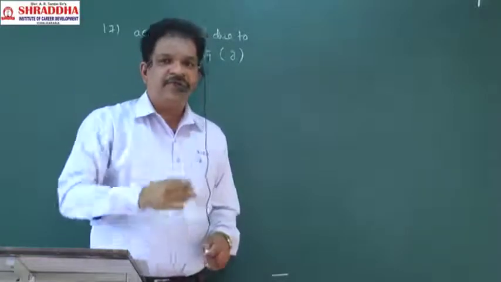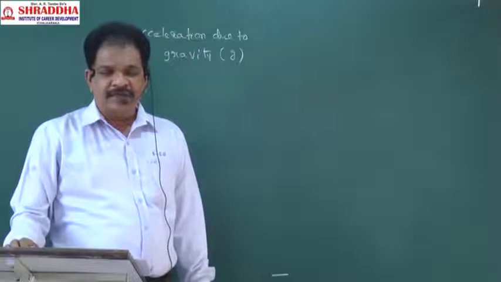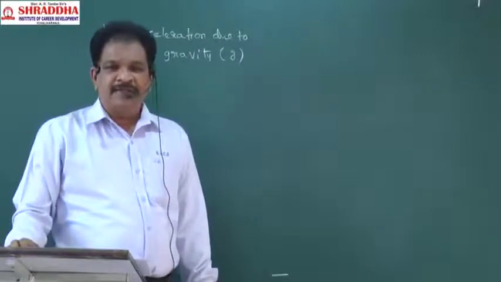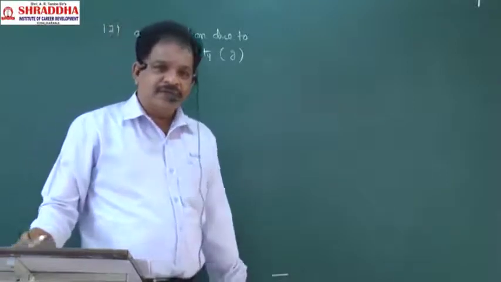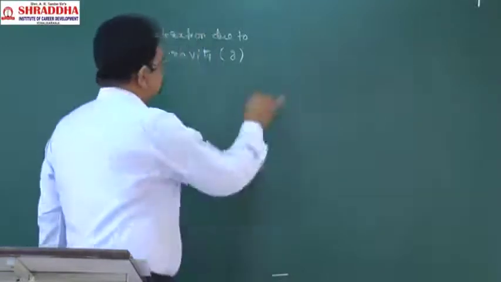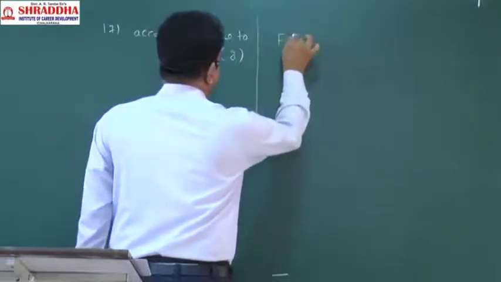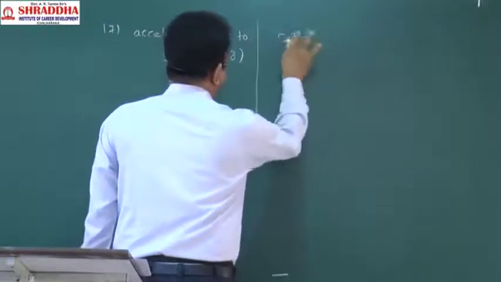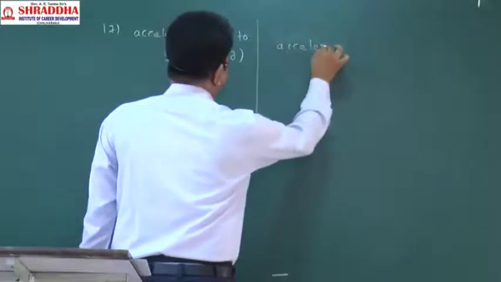That is a freely falling body. How much acceleration it is having, that will be called the acceleration due to gravity. So it is nothing but a form of acceleration, or just it is acceleration only.